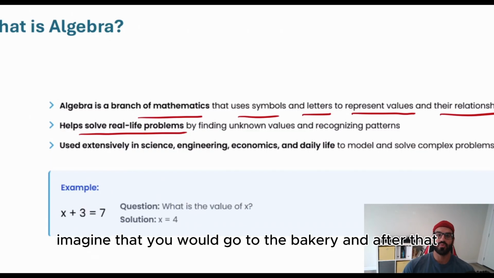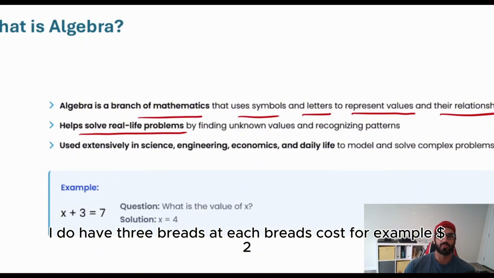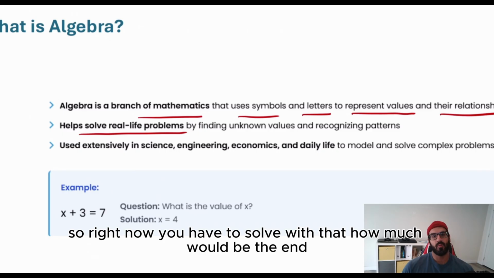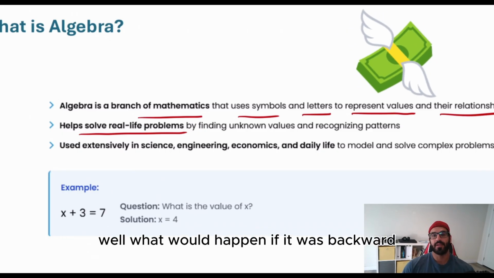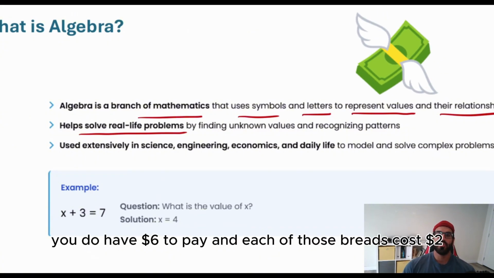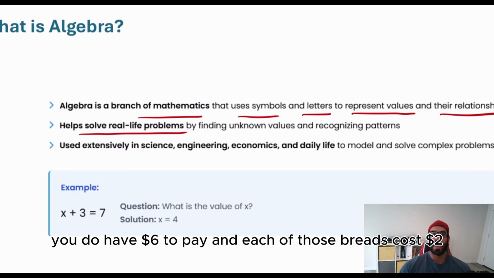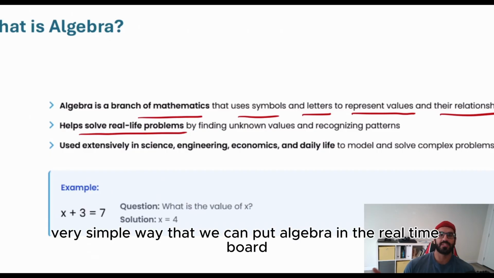Imagine that you go to the bakery and you say, okay, I have 3 breads and each bread costs, for example, $2. So right now you have to solve how much it would be at the end. Right now it's just a simple multiplication. Well, what would happen if it was backward? It means the baker would tell you, okay, you have $6 to pay and each of those breads costs $2. So now you know how much each of those breads costs. This is a very simple way that we can put algebra in the real world.